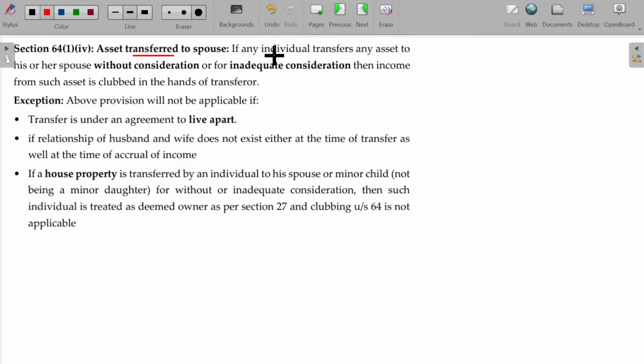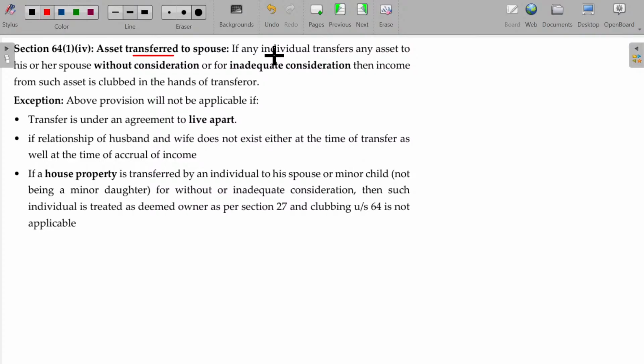So later on, we forget about you, sir. Then how can we remember that provision you taught earlier? Anyhow, you can go and recap those things. Section 27, deemed owner. Income from house property will be taxable in the hands of the owner or deemed owner. Mr. A, being the owner, transfers a residential house property to his spouse, will be clubbed only in the hands of the transferor as per section 27, deemed owner.